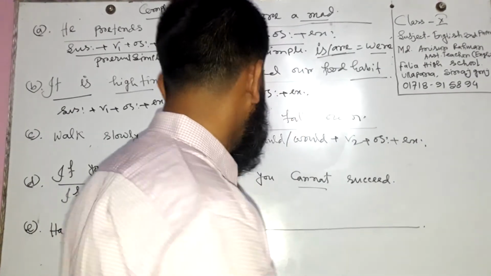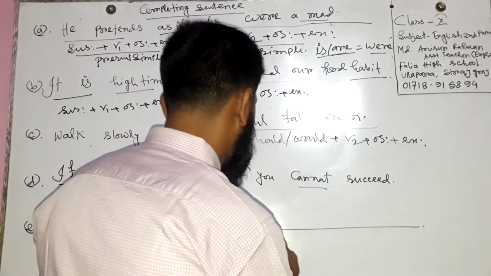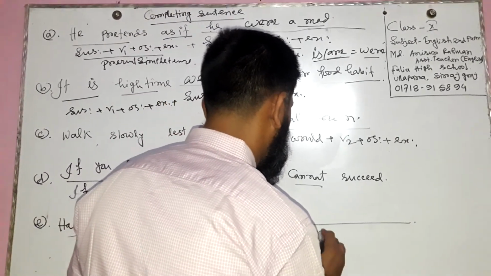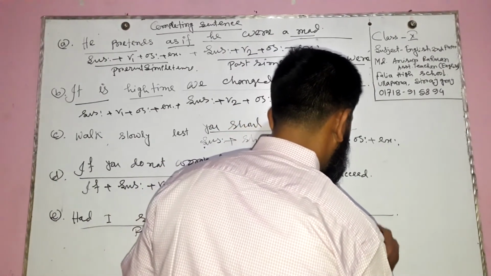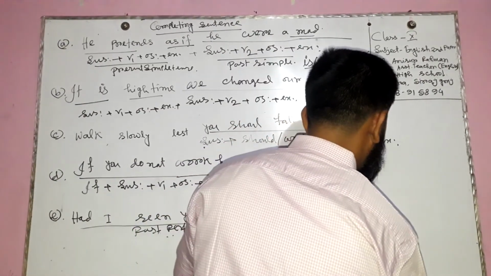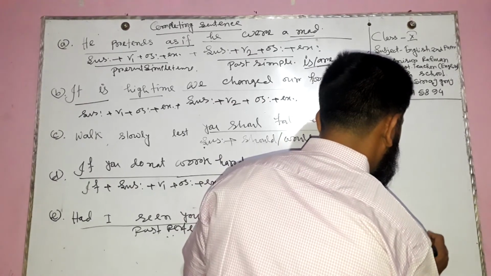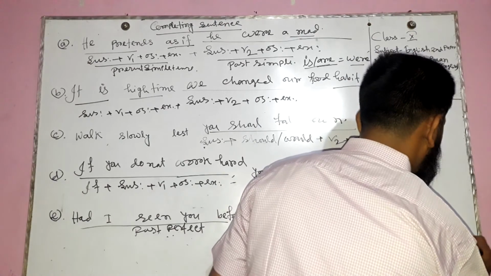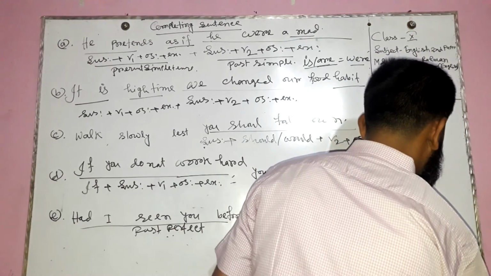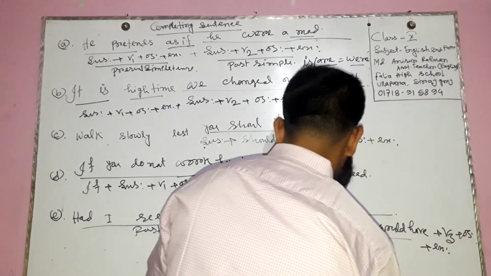Perfect conditional means subject plus should have or would have, verb in past participle, then object, then extension. That's called perfect conditional.